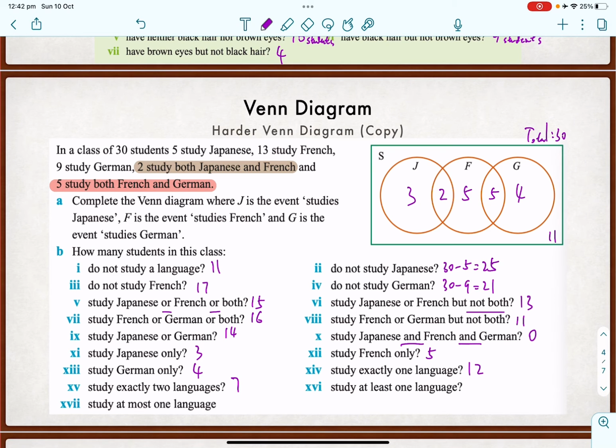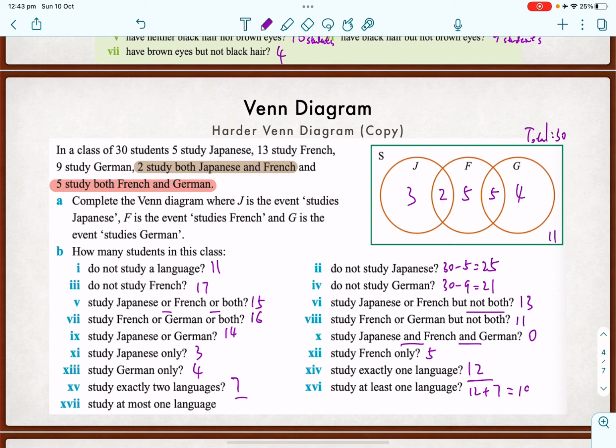Study at least 1 language. Okay, well, this is the interesting part. There's 2 ways to do it. At least 1 language. So that means they study exactly 1 language or 2 languages. So you can do 12 plus 7. Okay, that will be 19, isn't it?